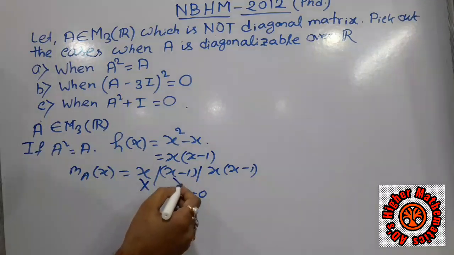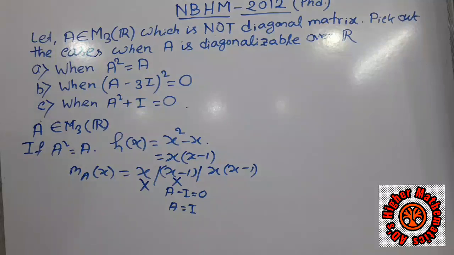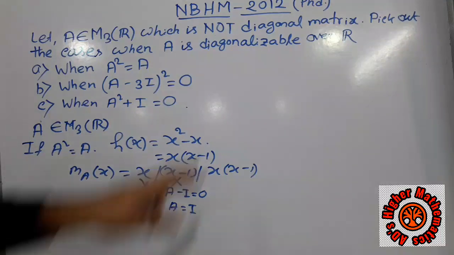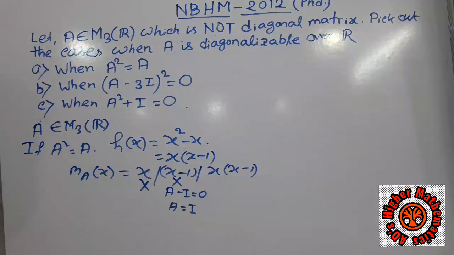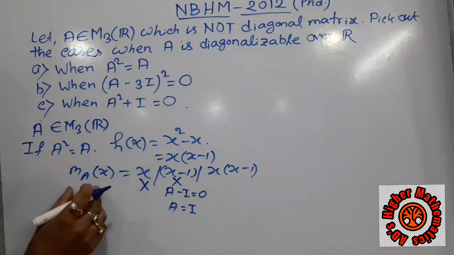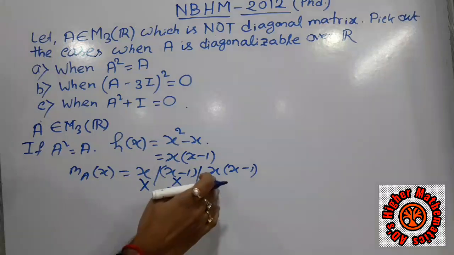So this is also not possible, because it is given that A is not diagonal.